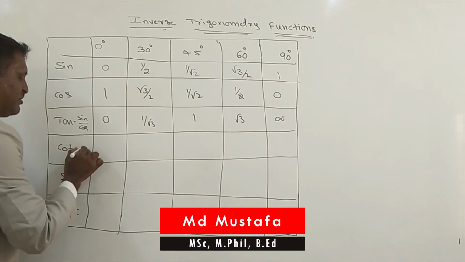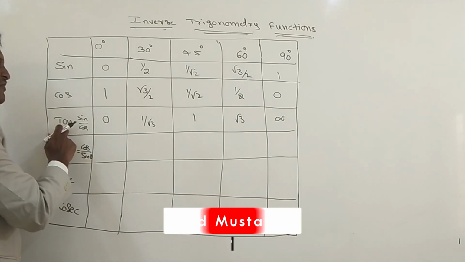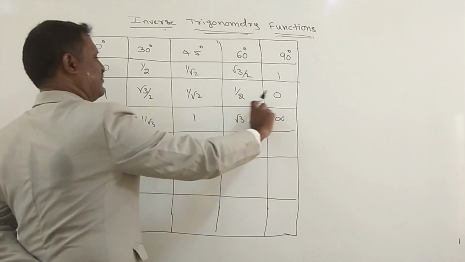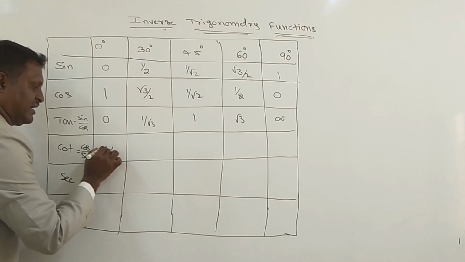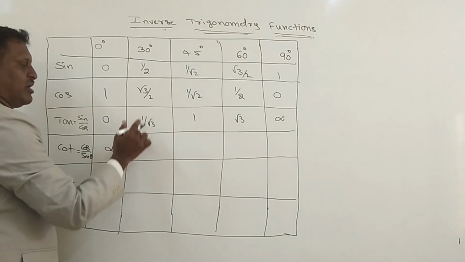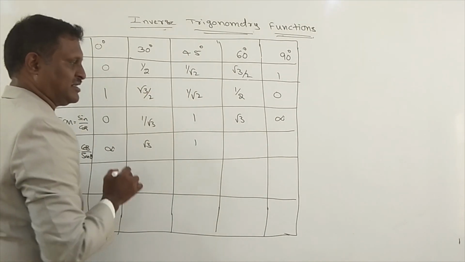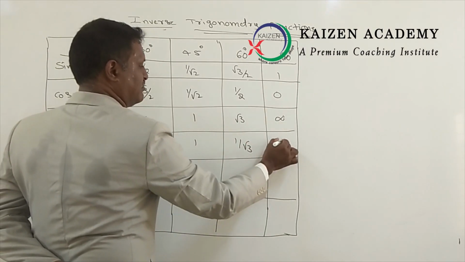Cot. Cot means cos divided by sine, or we can write 1 divided by tan theta. 1 divided by tan theta means reciprocal of this, you will get cot theta. That means 1 by 0 you will get infinity. 1 divided by 1 by root 3 you will get root 3. And 1 by 1 as it is. 1 divided by root 3, 1 divided by infinity becomes 0.